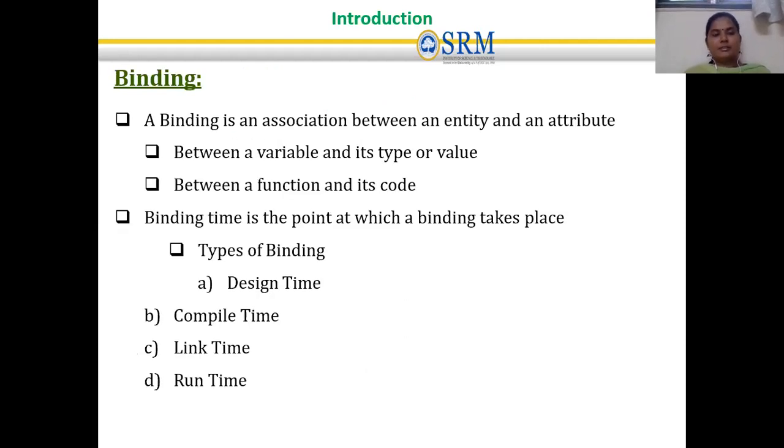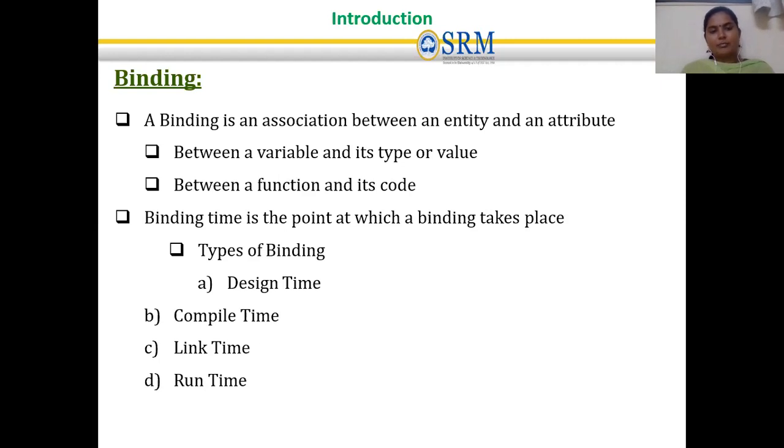The next topic, and the last topic of unit four, is binding. Binding is nothing but an association between an entity and an attribute. In the sense, the binding between a variable and its data type or its value. Binding between a function and its code. Suppose for a variable and its value or type, int i = 10, that is called a binding. Between a function and its code: suppose I have a function called function one, within that I have some statements, and both are bound together.